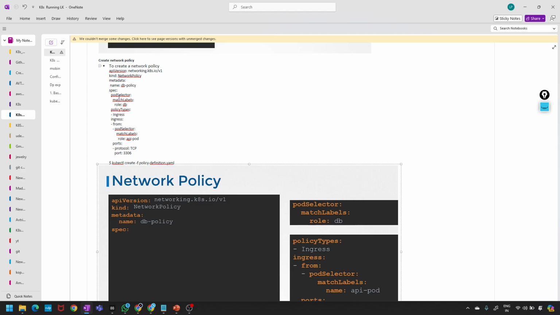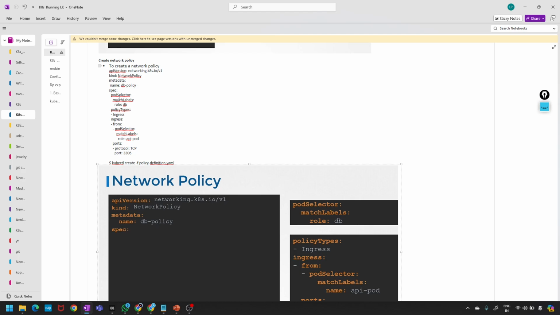That's what we are going to configure next. First we need to figure out what type of policy should be defined on the network policy object to meet our requirements. There are two types of policies, as I previously mentioned: Ingress and Egress.